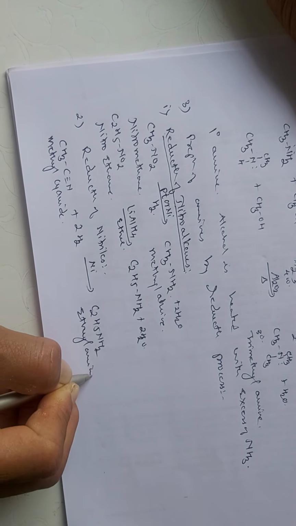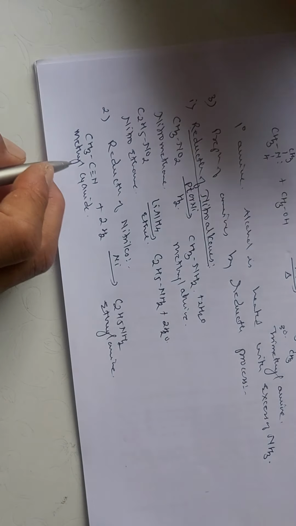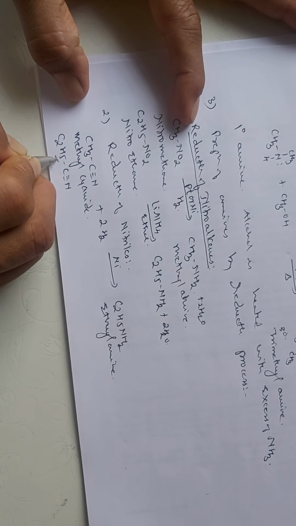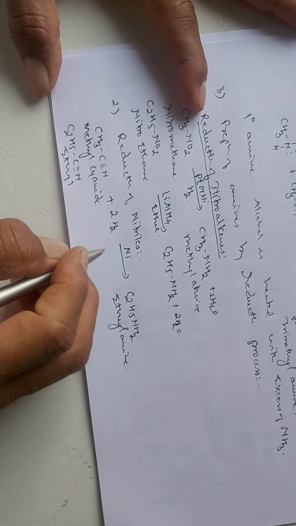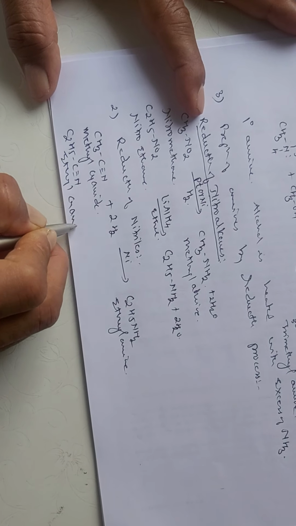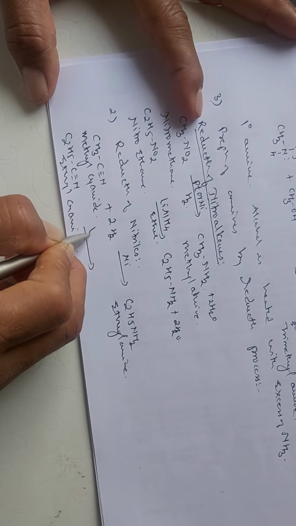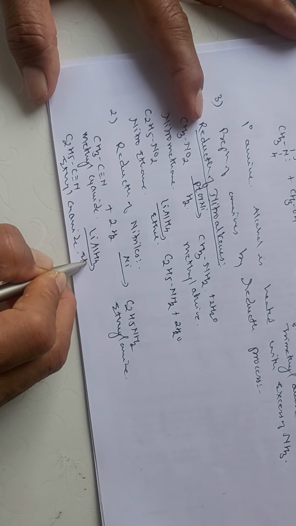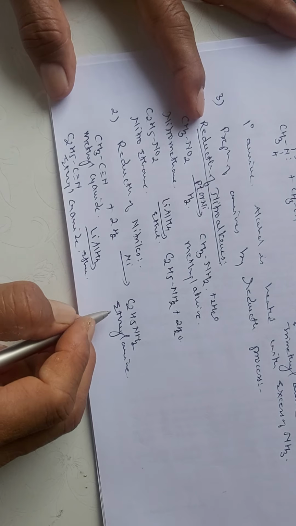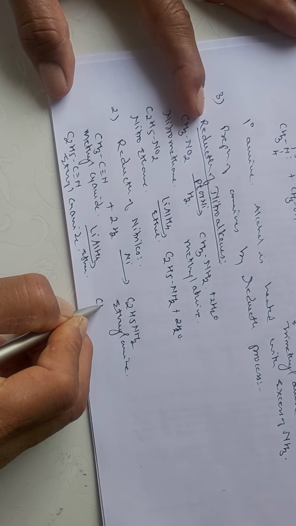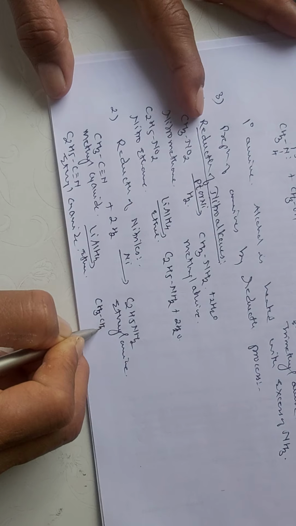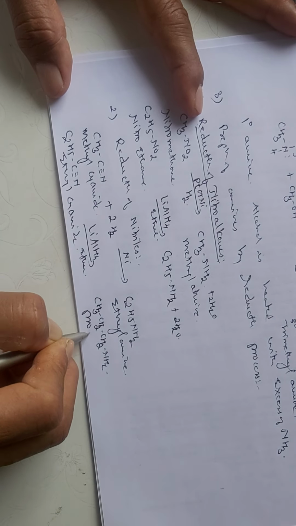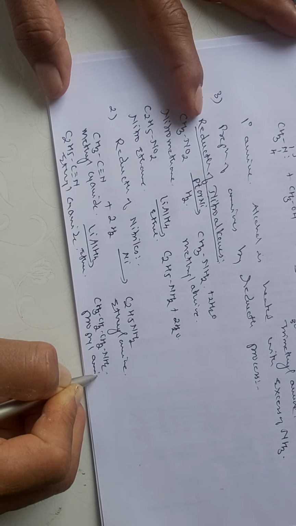In the same way, ethyl cyanide on reduction using lithium aluminum hydride in presence of ether will give you the formation of propylamine, that is CH3CH2CH2NH2, which is obtained in this reaction.